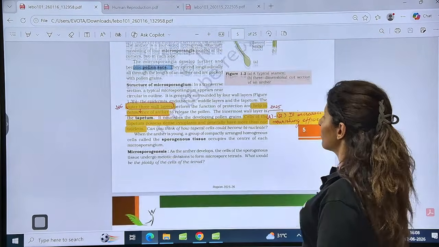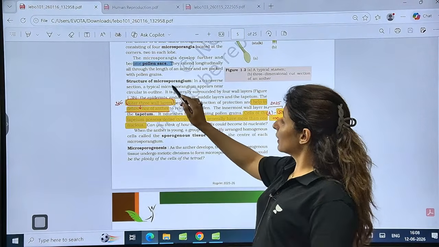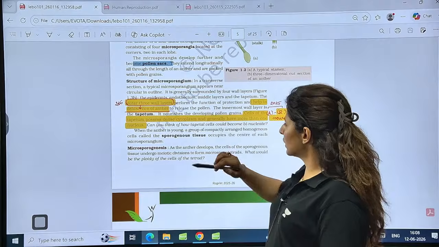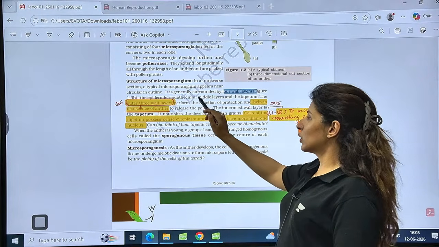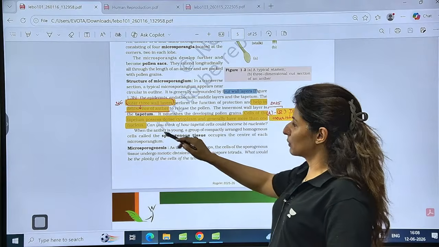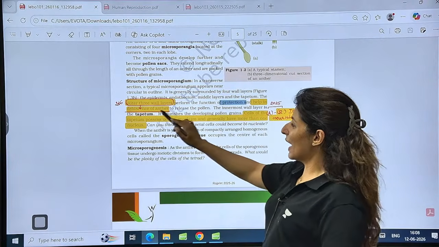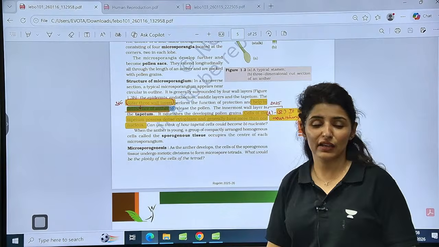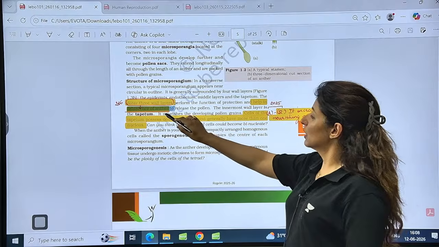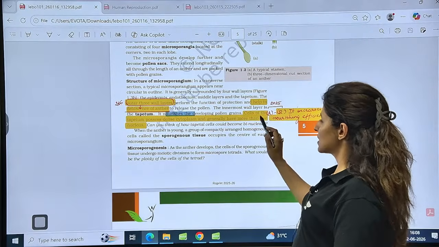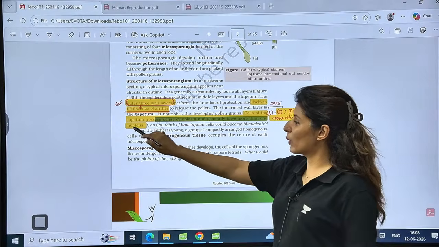Coming on to the structure of microsporangium here. See, 2016 question. A typical microsporangium appears circular in outline with 4 layers. And what are those 4 layers? Epidermis, endothecium, middle layers and tapetum. The outer 3 layers function in protection and help in dehiscence of the anther. That was 2016. The innermost layer, the tapetum, nourishes. The function of tapetum is nourishment. Cells of the tapetum possess dense cytoplasm and generally have more than one nucleus.